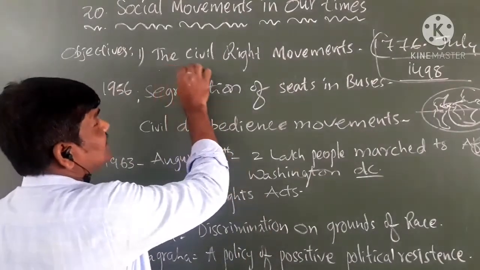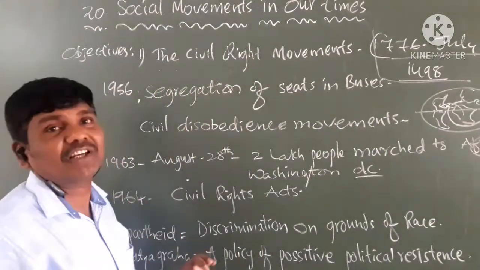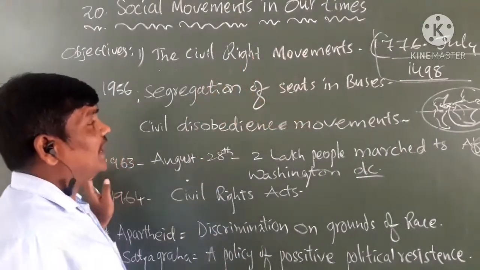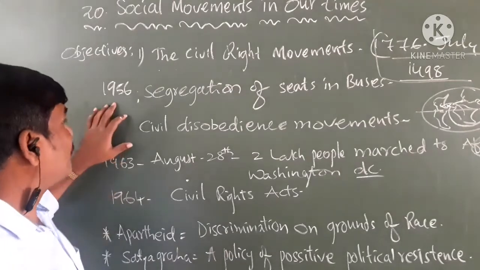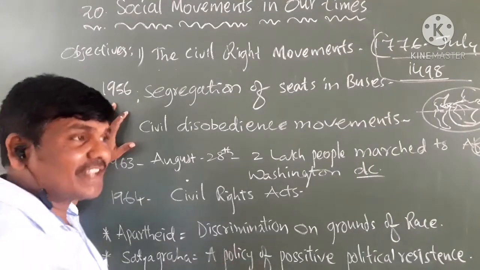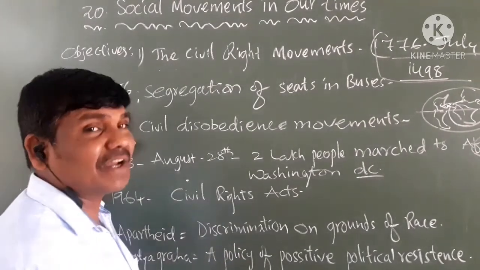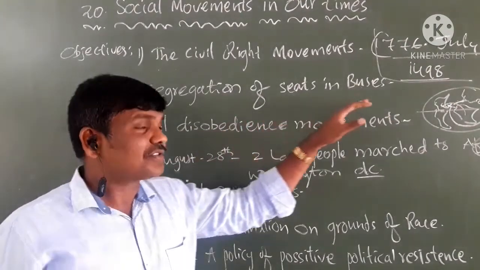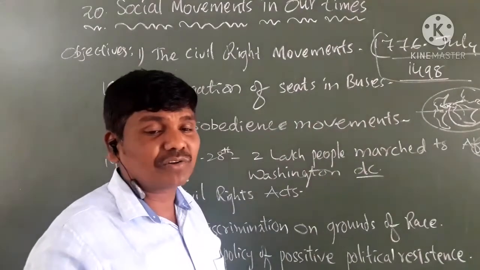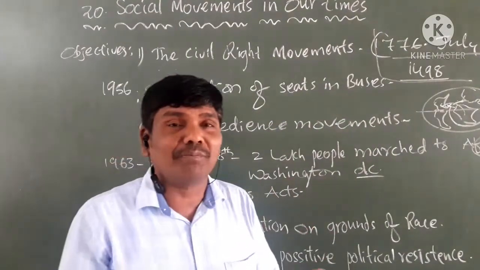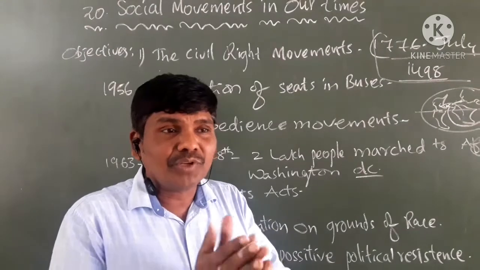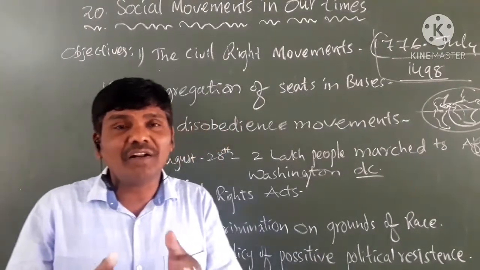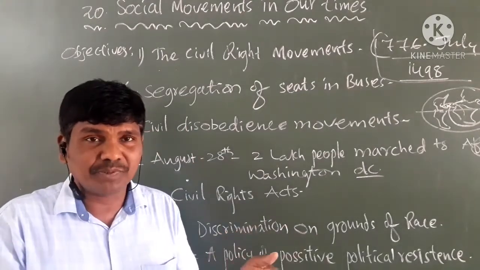The first one is the civil rights movement. Civil means civic, that is, citizen. All citizens started a great movement. First of all, that movement started in the case of segregation of bus seats in America. My dear children, in America they showed some partiality. Luxury seats were reserved for white people and ordinary seats were reserved for black people.